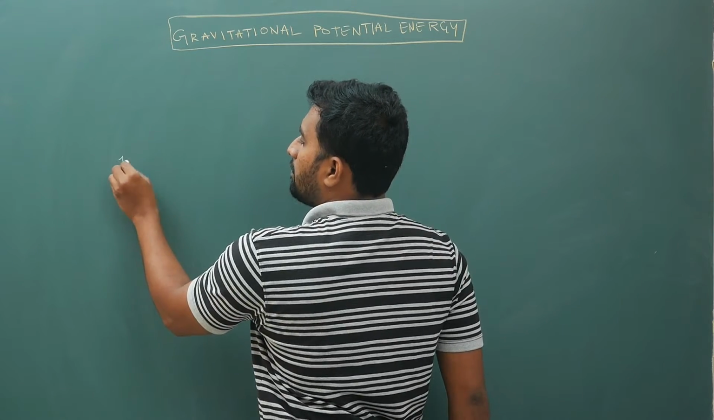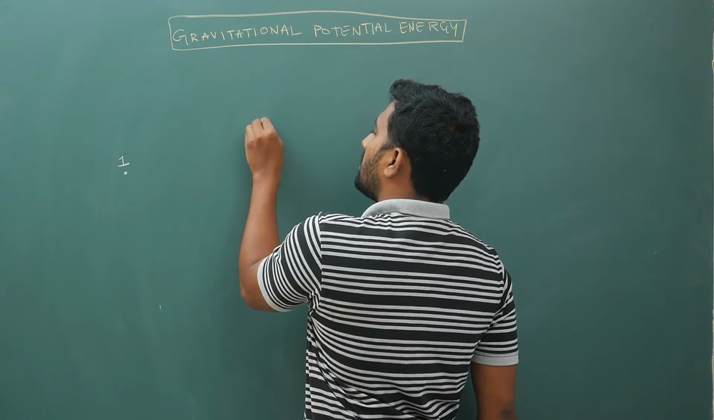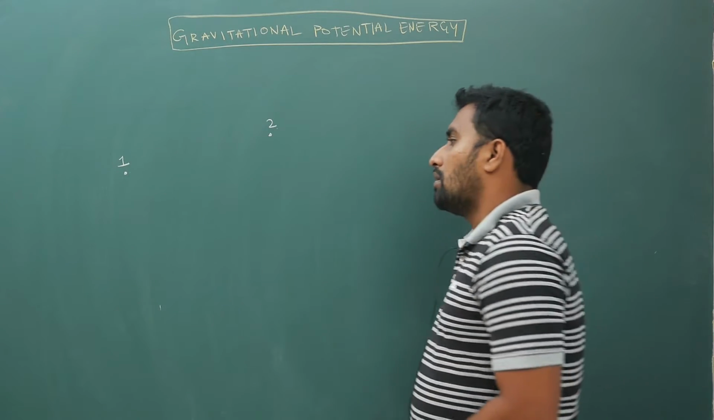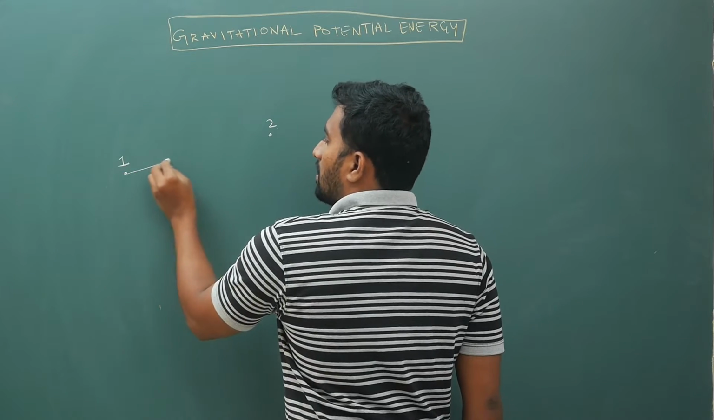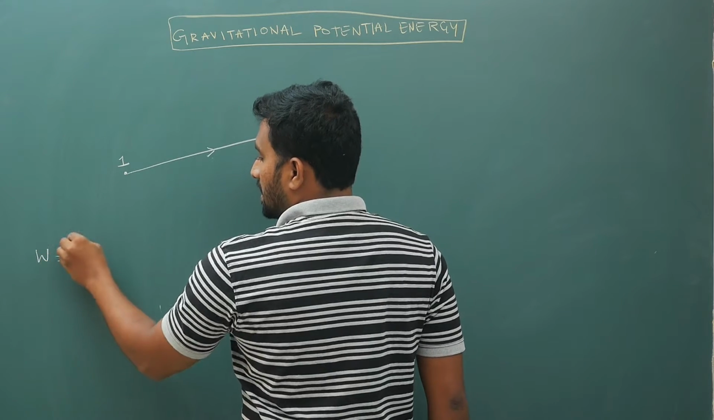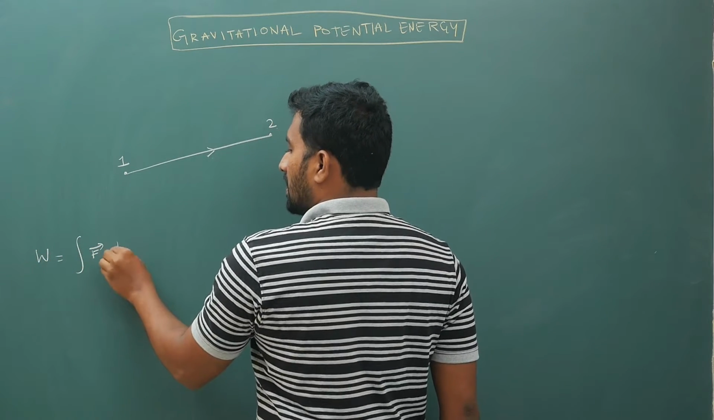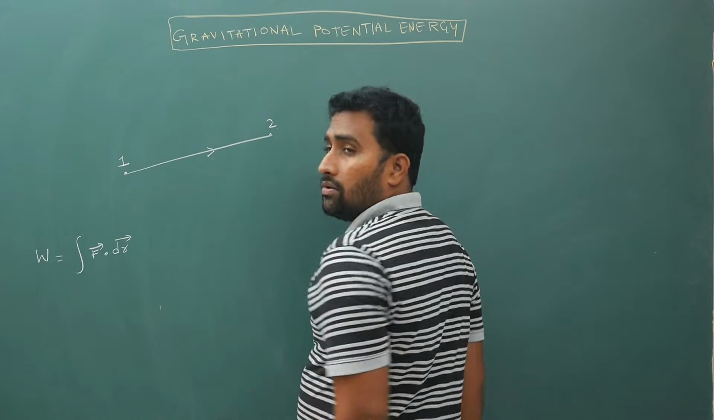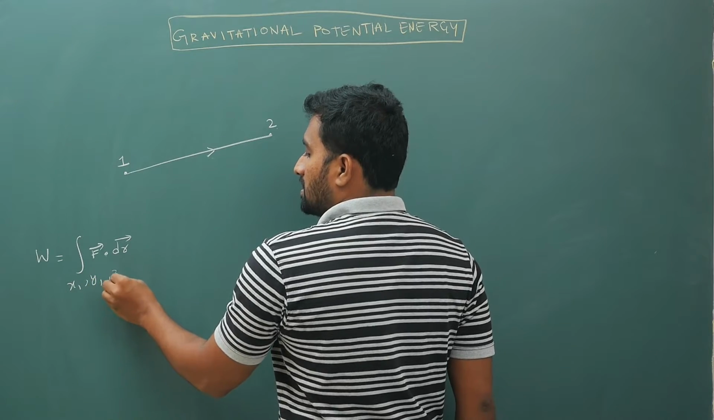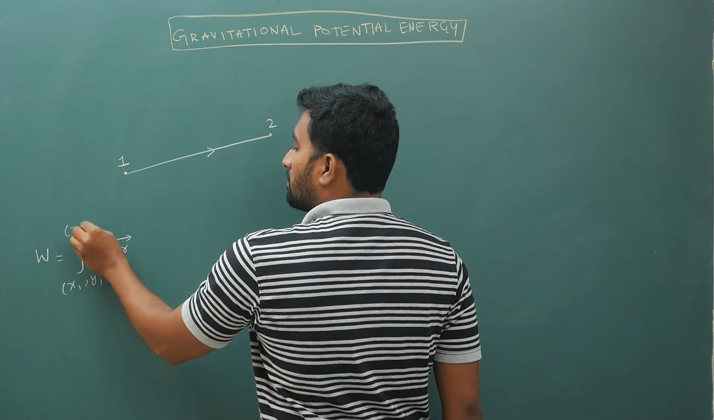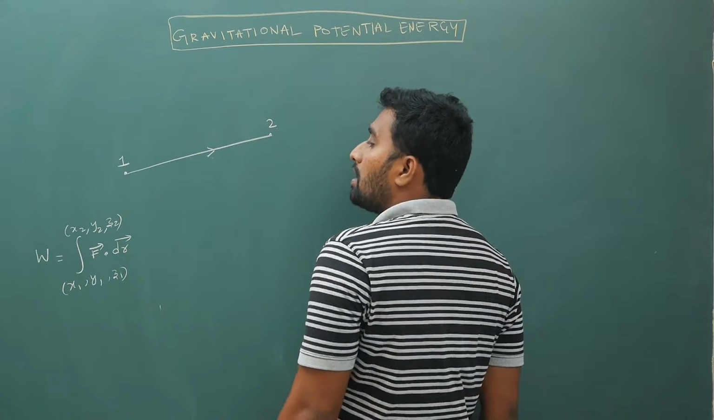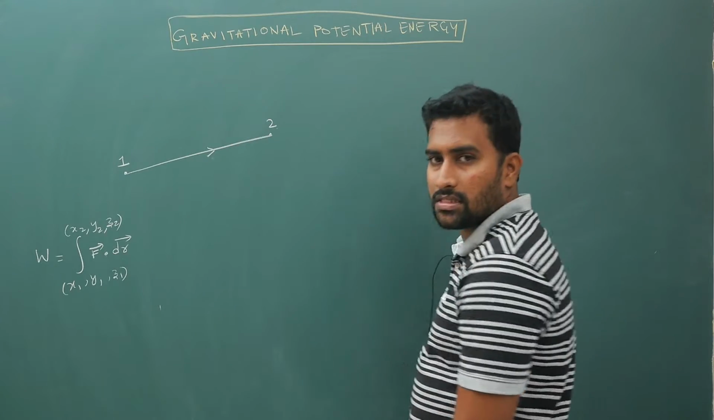If you take a point 1 and another point 2, and you are trying to calculate your work, it is the integral of F bar dot dr bar. Now dr bar is dx i cap plus dy j cap plus dz k cap, and you are shifting from some point x1, y1, z1 to x2, y2, z2, between 2 points like this.